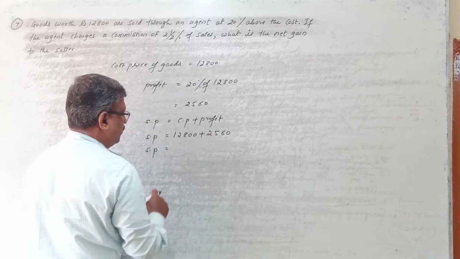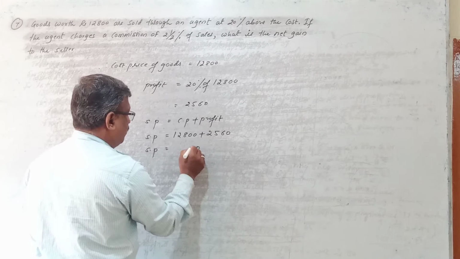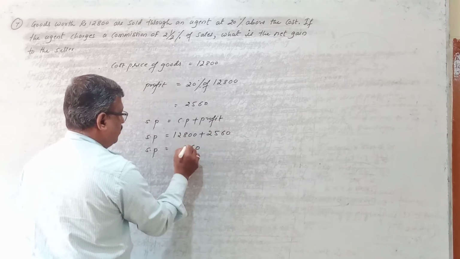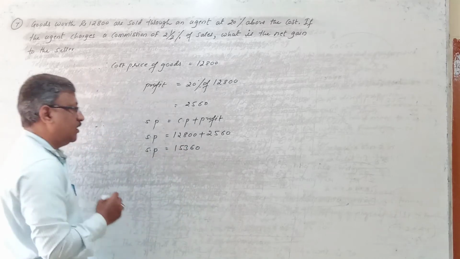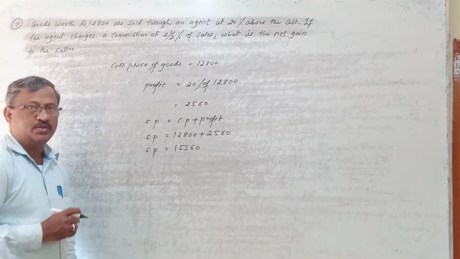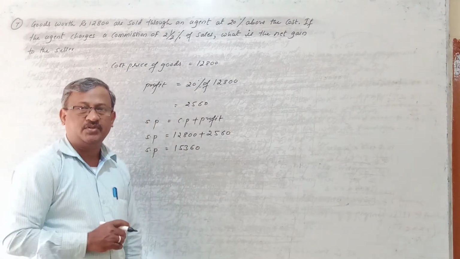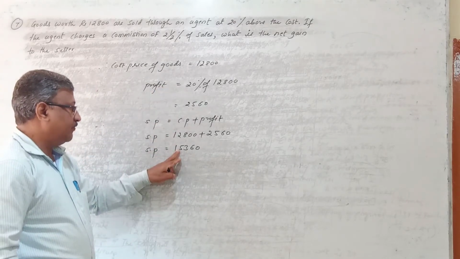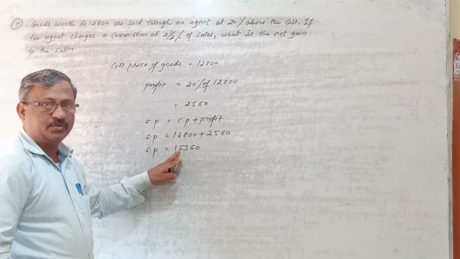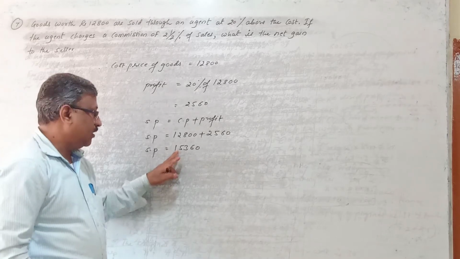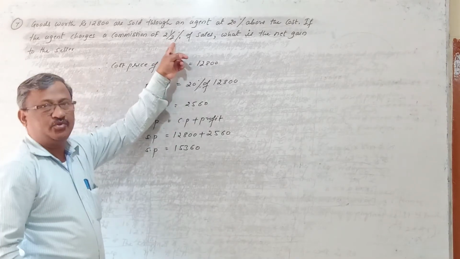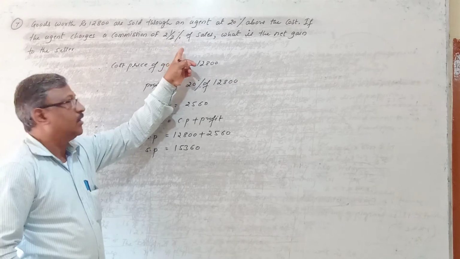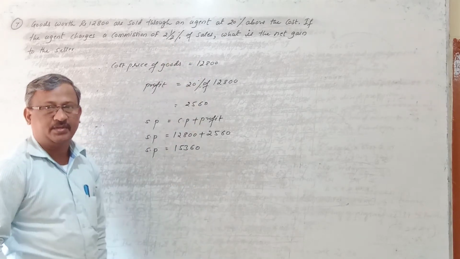So add this, and 15,360 rupees is the selling price of these goods. Means the agent will sell these goods at 15,360 rupees. Clear? Now what you have to find? Now you have to find out the commission. How much commission do we have to calculate? It is 2.5%.